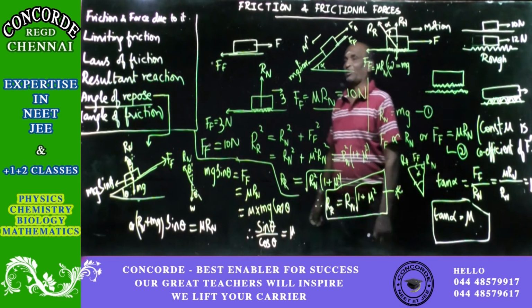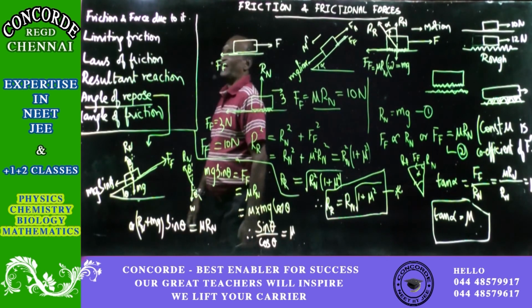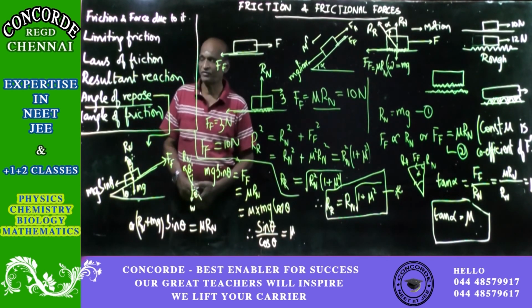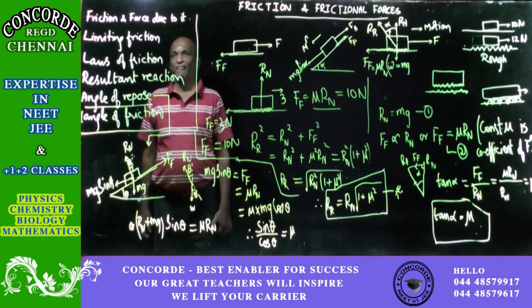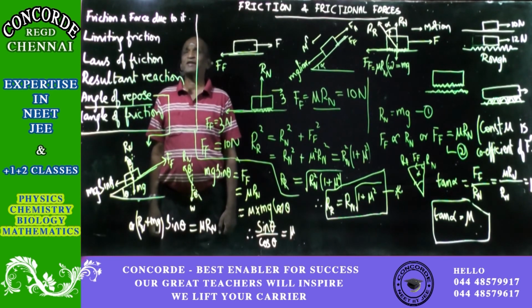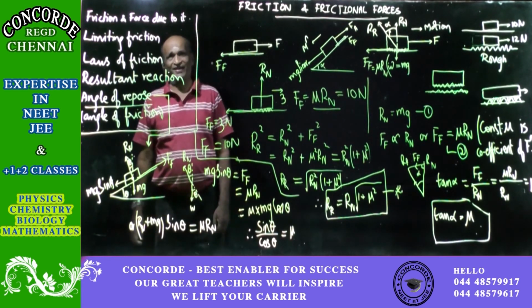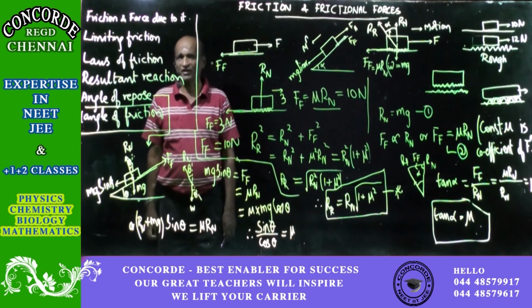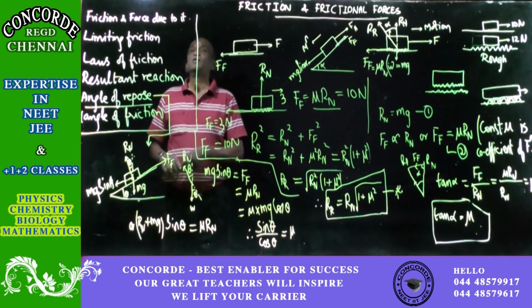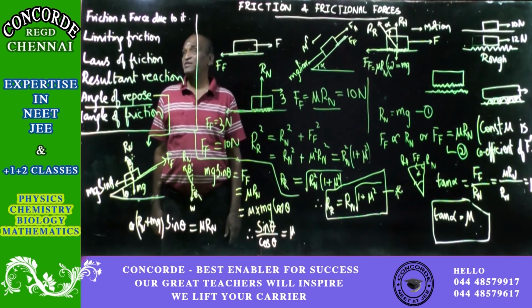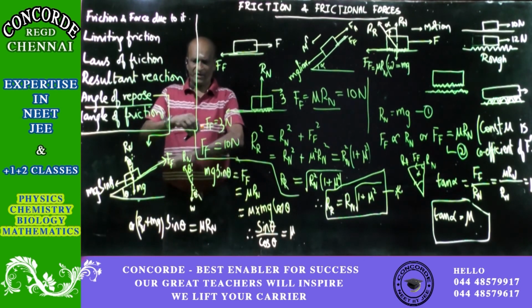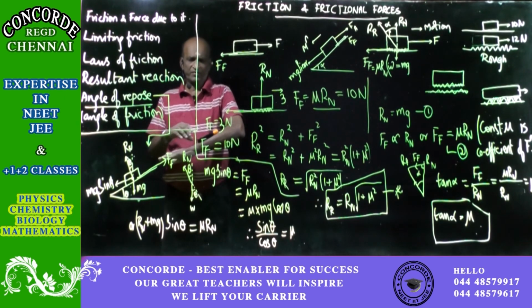Then there is one more small bit left out, and that is the angle of repose. So to bring that into account, let us consider an inclined plane on which you have got a body placed and is in limiting equilibrium by itself. See here, I am increasing the angle and the body is in limiting equilibrium.